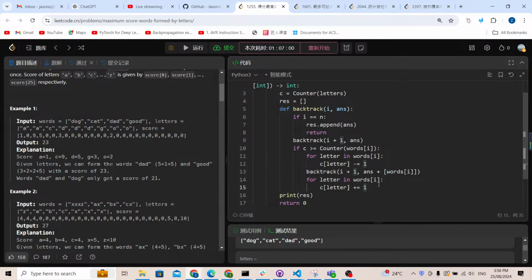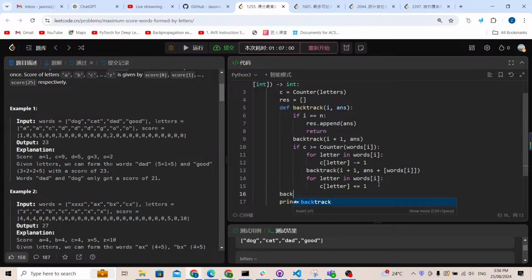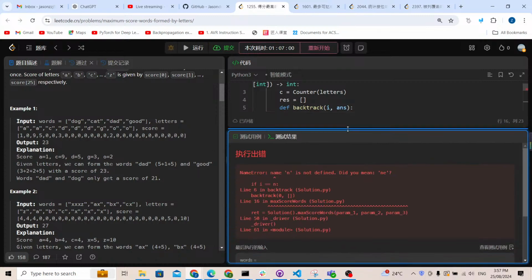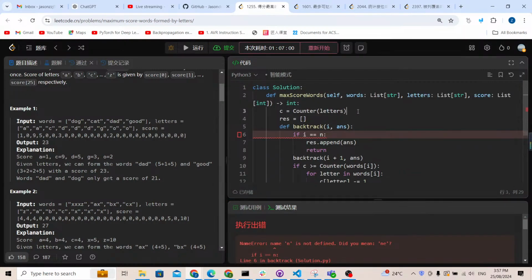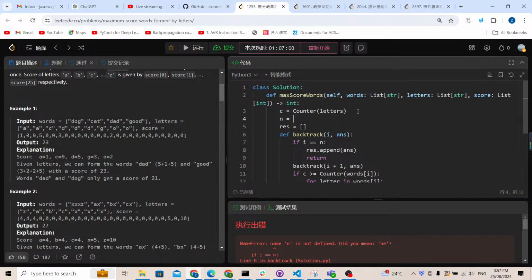I think because I forgot to call the backtracking function, I need to call it. Otherwise, how can I get the result? So it's going to be from index 0 with an empty array. Now let me check what could be inside the result. I didn't prepare this n, so n is going to be the length of the words.